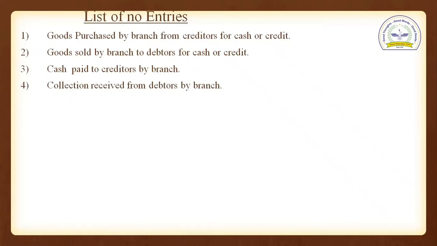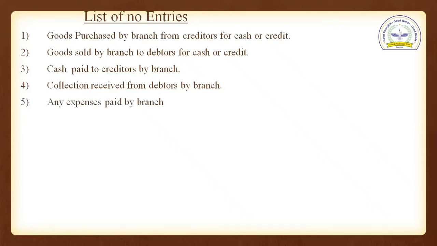Point 4, collection received from debtors by branch. Branch is collecting amount from its debtors. So this is the transaction between branch and debtors. Head office is not involved in this. That's why we are not going to write it in the books of head office. These are the points which are no entries.